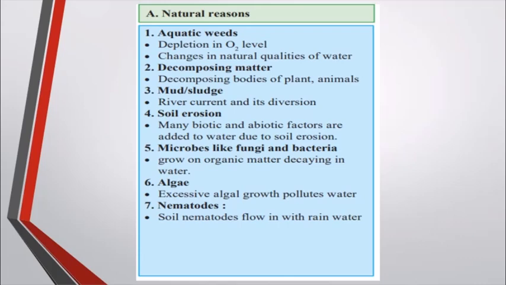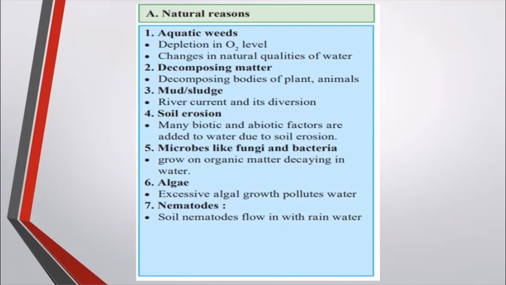Then decomposing matter, for example, if any plant or animal dies in the water, it leads to decomposing and then the water is polluted because of the decomposing body. Many organisms feed on the decomposing body of the plant and animal. The mud and sludge: when the river current gets diverted, the mud and sludge get mixed into the river and this leads again to the pollution of water.